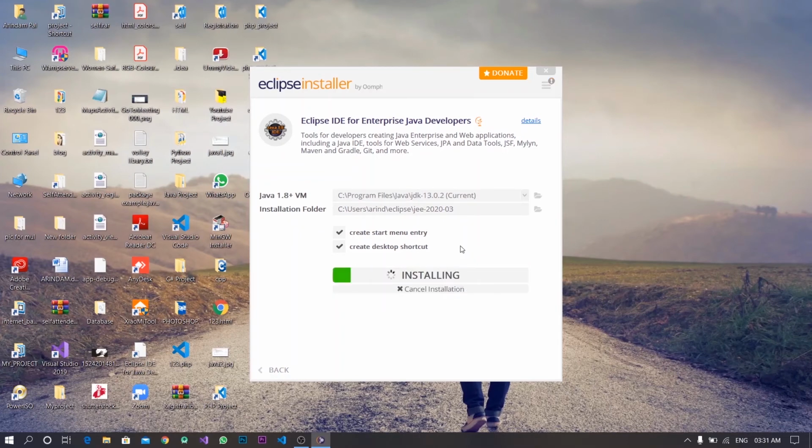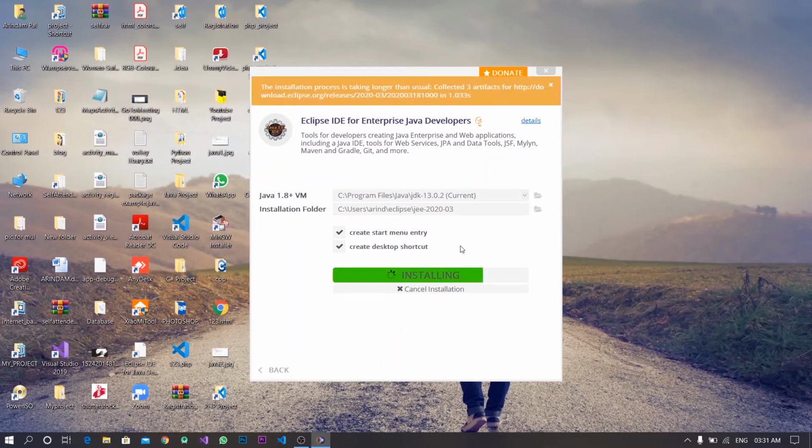Installation is starting. It takes a little time to install Eclipse IDE for Enterprise Java Developers. So I wait for the successful installation.